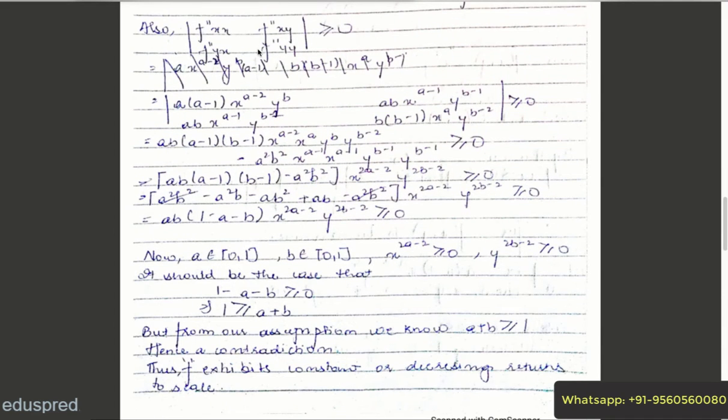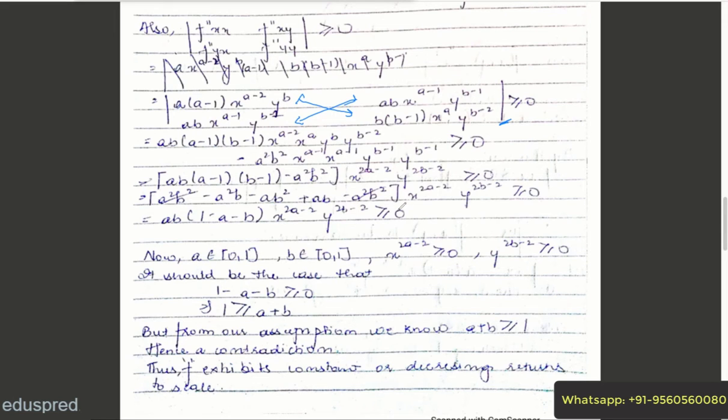Now the last step, where for the function to be concave, this determinant should have a positive value. Putting the values of f double prime x, f double prime xy, f double prime yy, you will get this. And after calculating the value of the determinant, that is this multiplied by this minus this multiplied by this. So that is this minus this should be greater than or equal to 0 for the function to be concave.